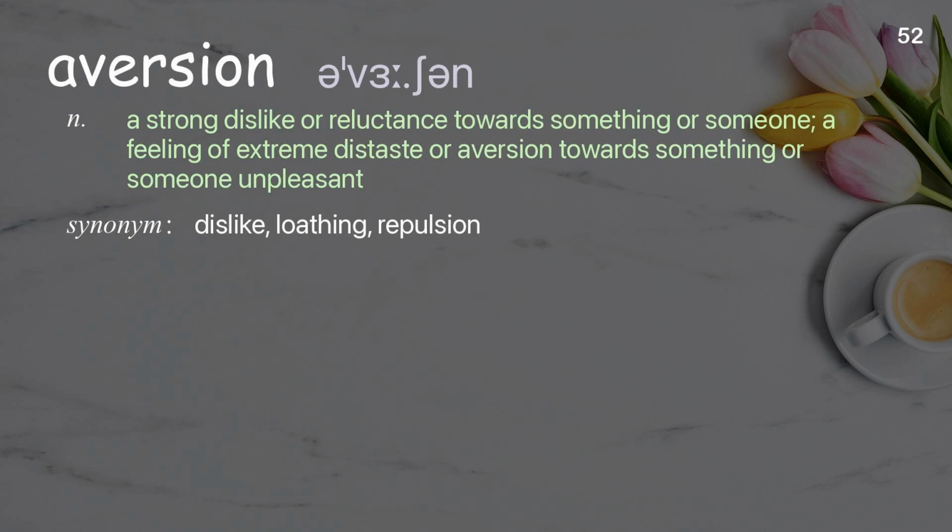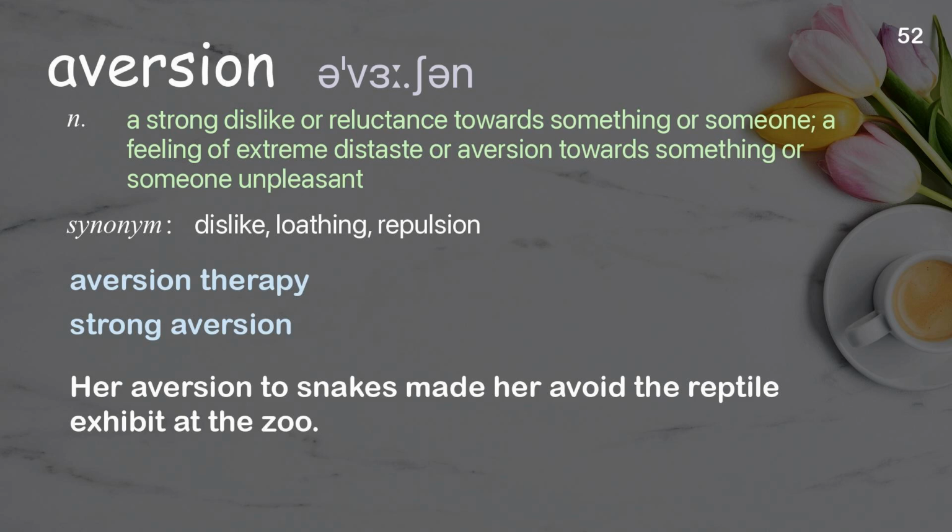Aversion. A strong dislike or reluctance towards something or someone, a feeling of extreme distaste or aversion towards something or someone unpleasant. Examples: Aversion therapy. Strong aversion. Her aversion to snakes made her avoid the reptile exhibit at the zoo.